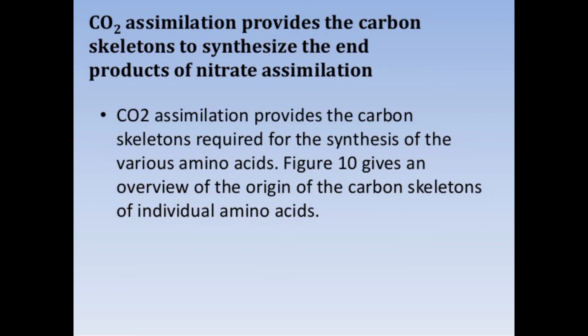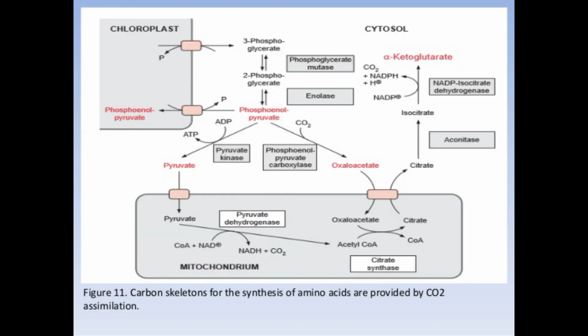CO2 assimilation provides the carbon skeleton to synthesize the end products of nitrate assimilation. So CO2 assimilation provides the carbon skeleton required for the synthesis of the various amino acids. Figure 10 gives the overview of the origin of the carbon skeleton of individual amino acids. They are shown in figure number 10. The carbon skeleton for the synthesis of amino acids is provided by CO2 assimilation, as shown in this figure.